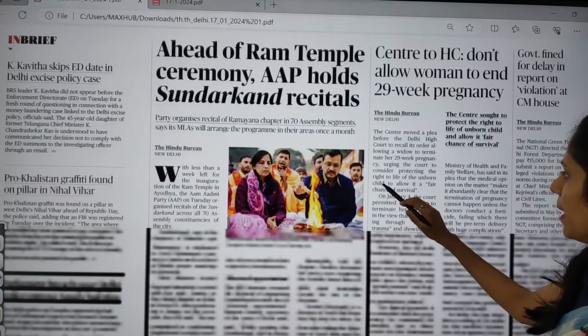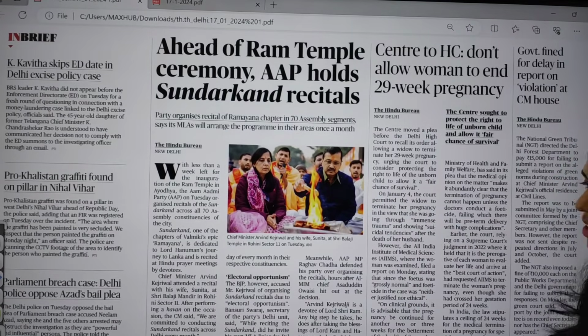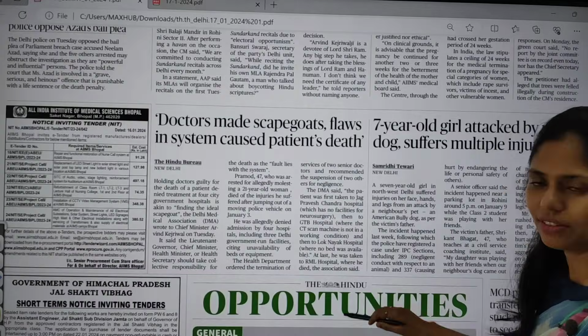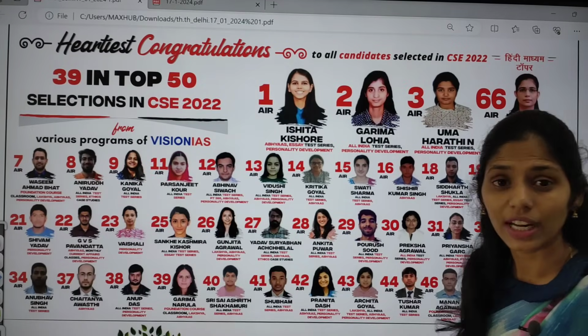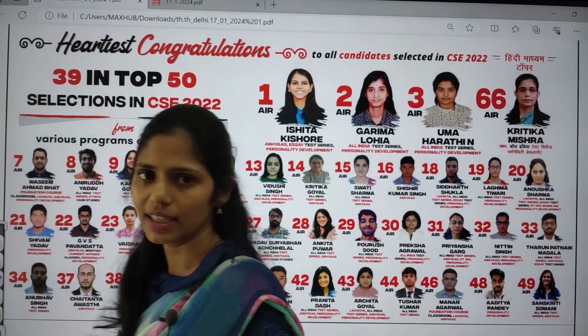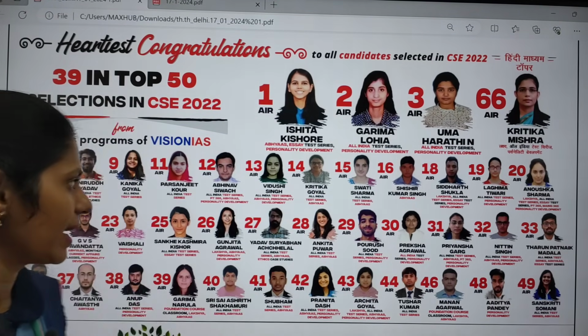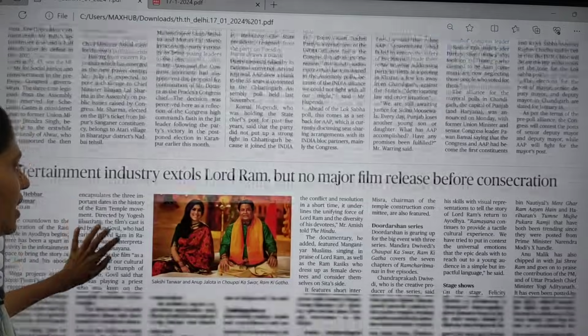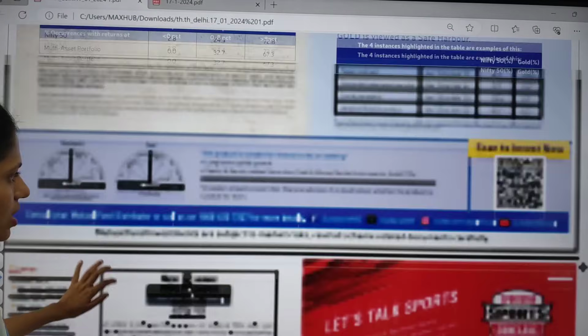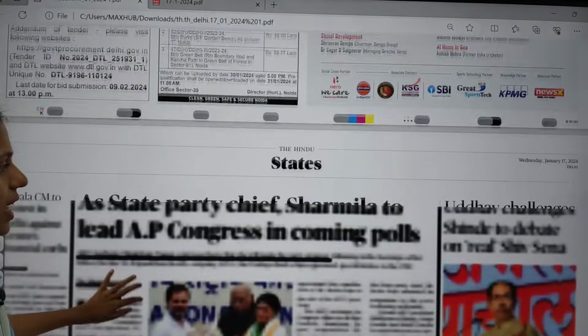So in this city page, I found nothing much important. So you can simply leave this page. Don't waste your valuable time on unnecessary articles, because we can't bring back the time. And in this states page also I found nothing much important. Most of the articles are political articles.